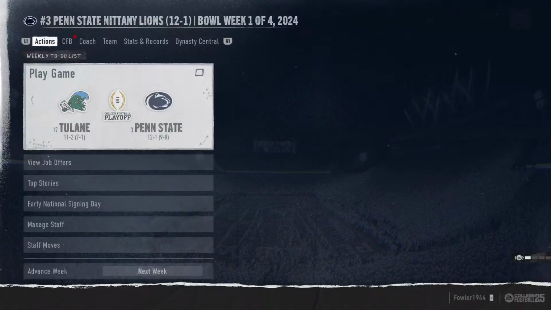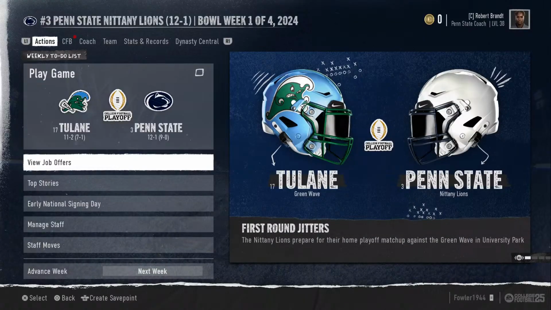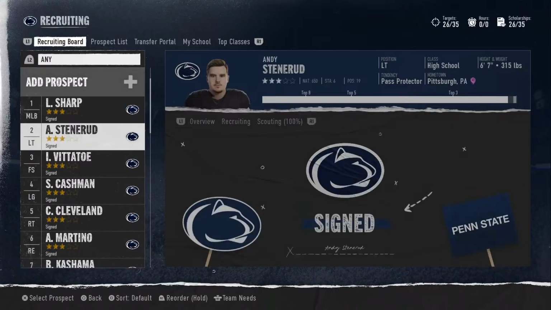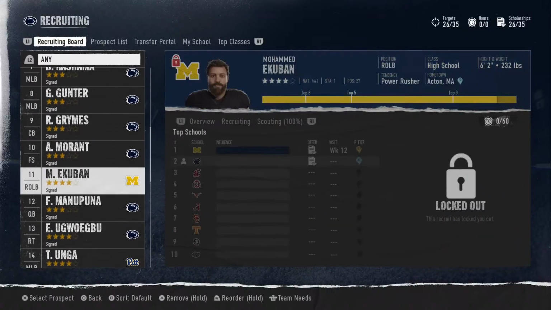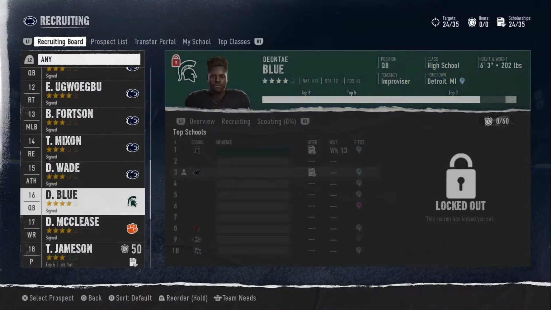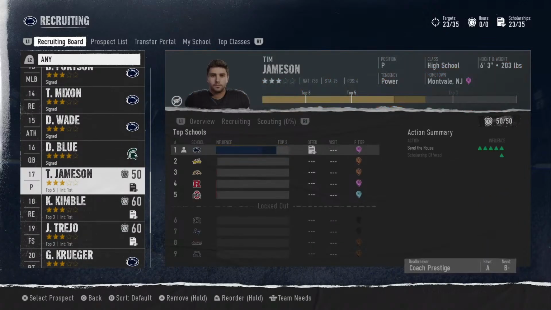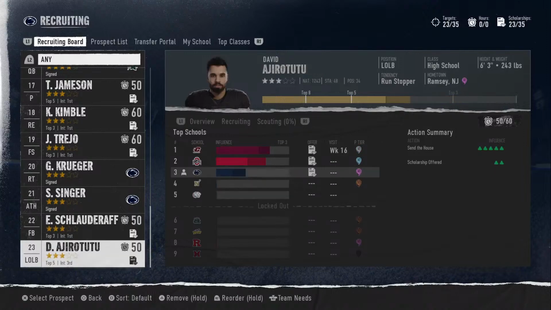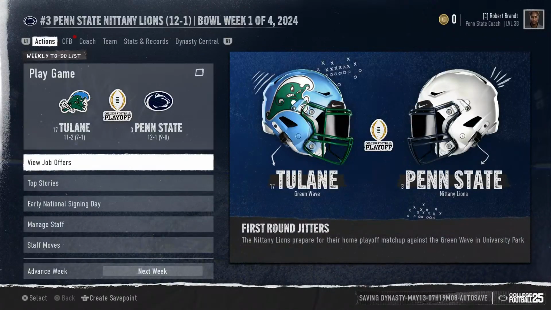Okay, let's go look at this bracket. How fucked is this bracket going to be? First off, let's go look at early National Signing Day. This motherfucker went to Michigan. Why the fuck did you go to Pitt? You went to Clemson. All of you guys are going to go, except for you. You're going to go to Central Michigan, which is ironic because Penn State's a fucking way better school, and you probably can get playing time there.